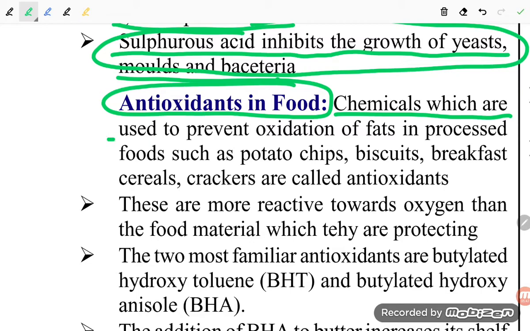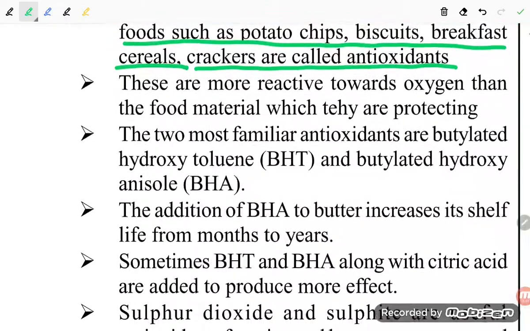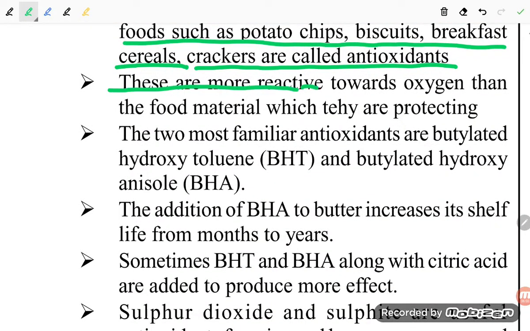Chemicals which are used to prevent the oxidation of fat in processed foods such as potato chips, biscuits, breakfast cereals and crackers are called antioxidants. These are more reactive towards oxygen than the food material which they are protecting.